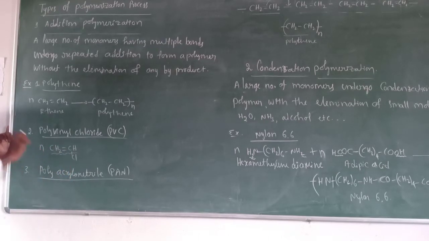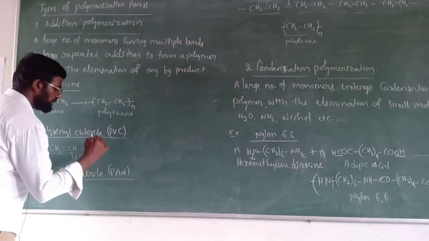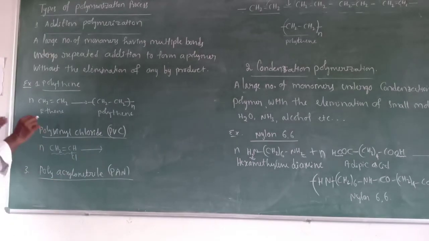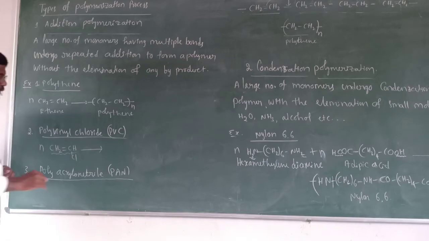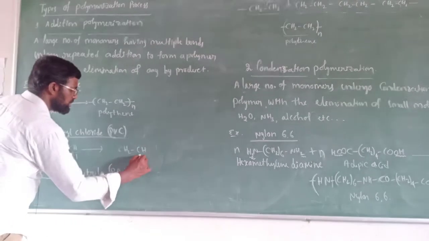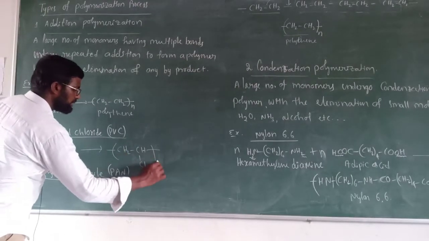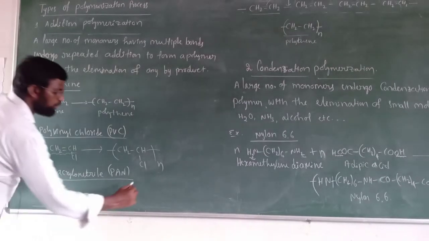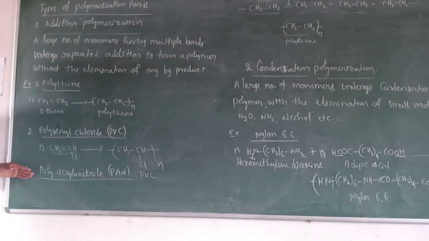A huge number of vinyl chloride molecules undergo addition, repeated addition, to form polyvinyl chloride. The same thing happens as we have discussed in the case of polythene. So CH2-CHCl, taken n. So this is a representation of polyvinyl chloride or PVC. Next molecule,